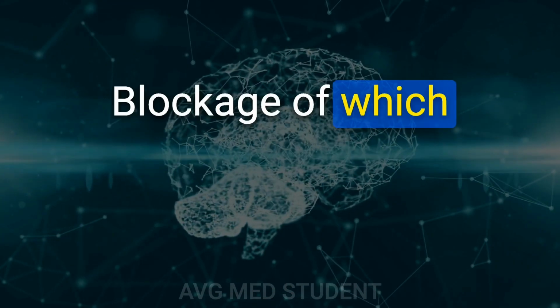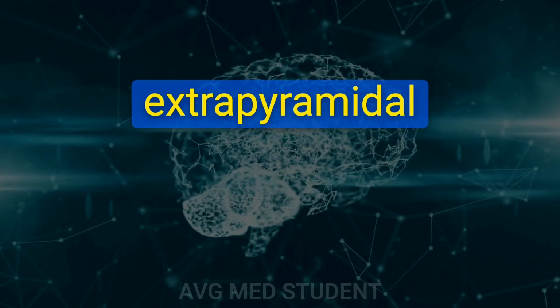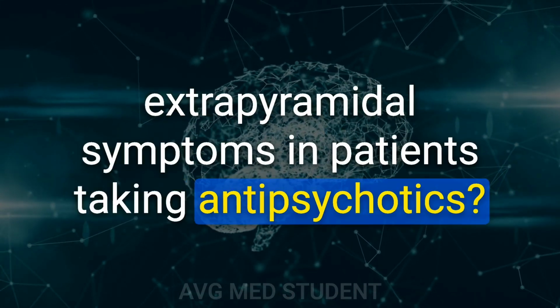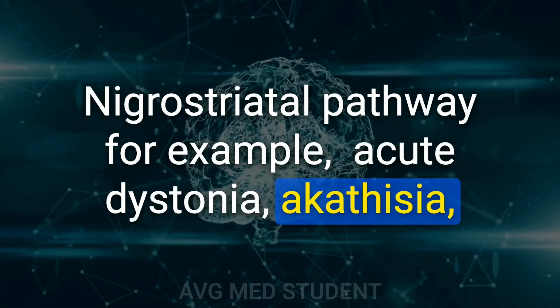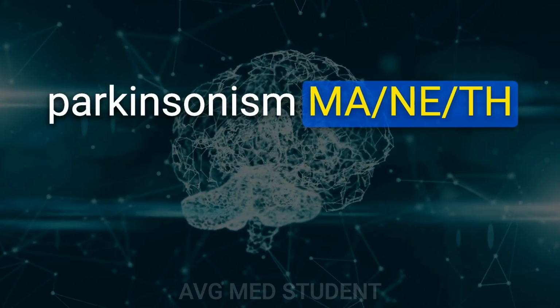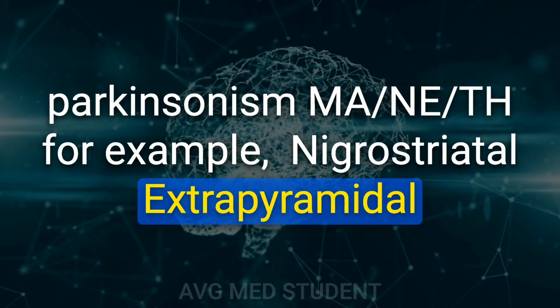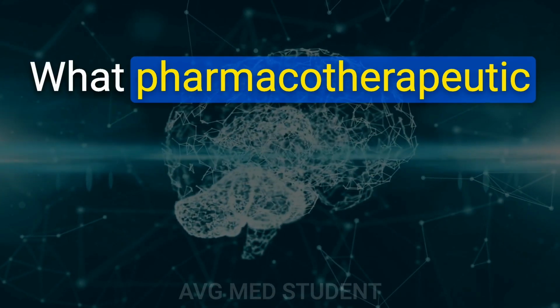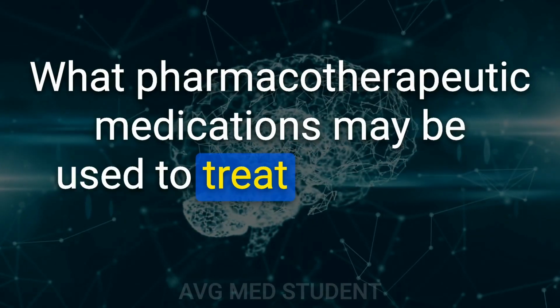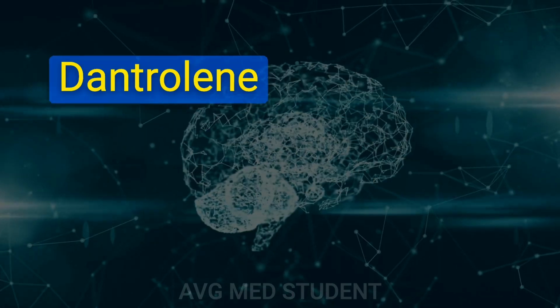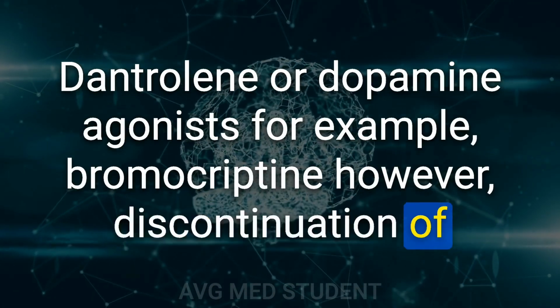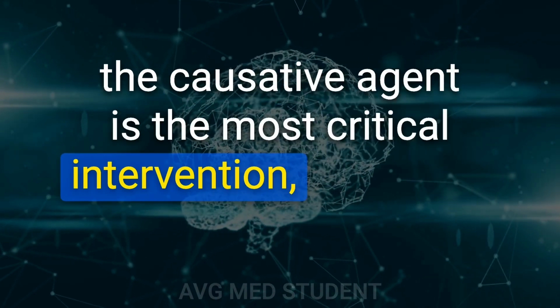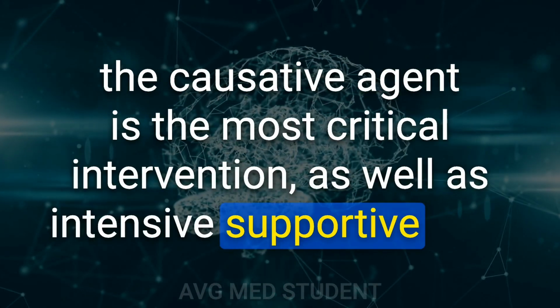62. Blockage of which dopamine pathway is responsible for extrapyramidal symptoms in patients taking antipsychotics? Nigrostriatal pathway, for example acute dystonia, akathisia, Parkinsonism. 63. What pharmacotherapeutic medications may be used to treat neuroleptic malignant syndrome? Dantrolene or dopamine agonists, for example bromocriptine. However, discontinuation of the causative agent is the most critical intervention, as well as intensive supportive care.